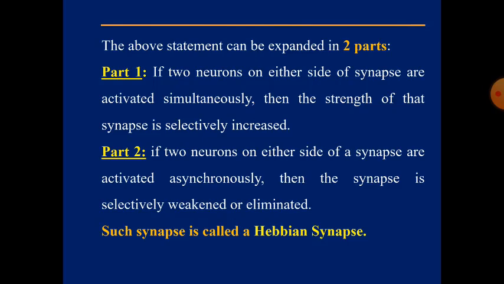Similarly, part B says that if the two neurons are activated asynchronously, meaning they are not activated simultaneously, then the synapse is weakened, eliminated or reduced. Such a synapse is called a Hebbian synapse. Hope you have understood, right?